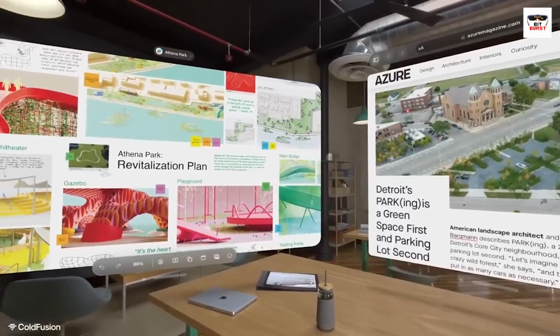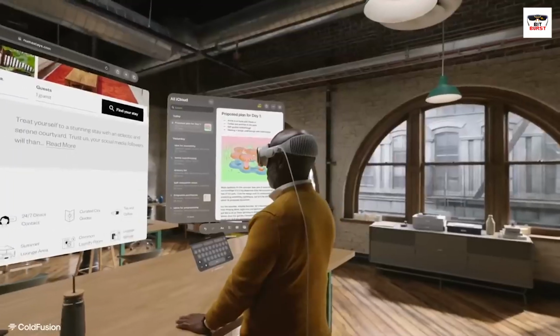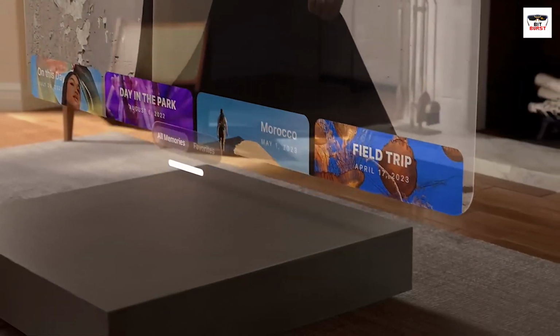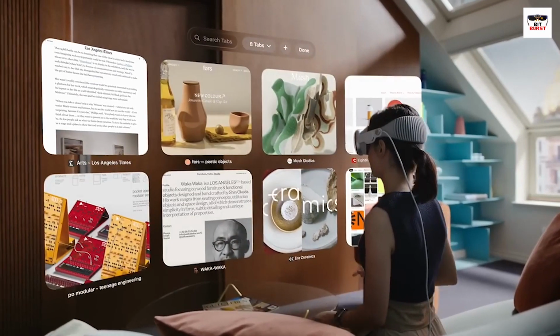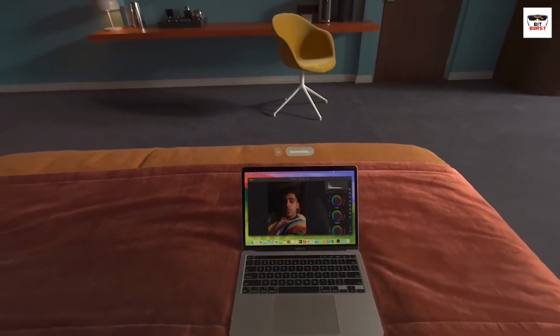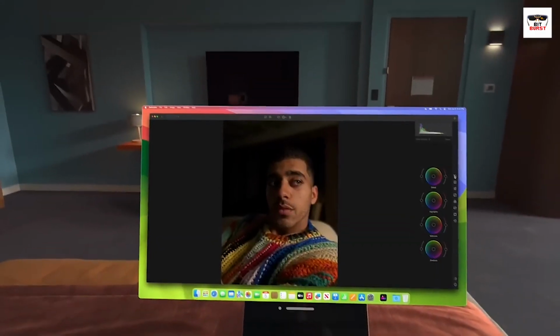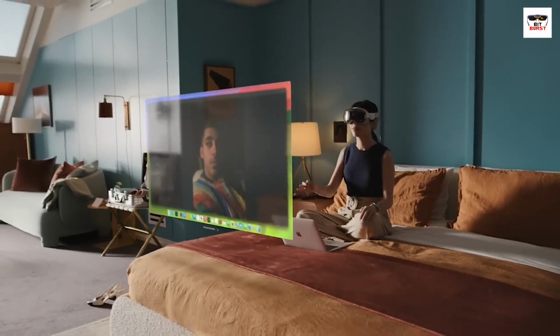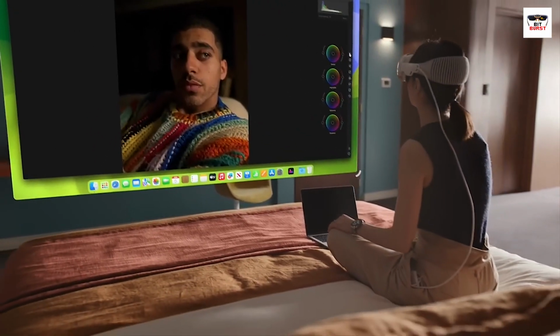Stack windows on top of each other like sheets of paper, spread them around you in a circle, push them far away, or pull them close. You're in total control. VisionOS keeps app windows anchored in space until you decide to move them again. Transitioning between apps is fluid too.